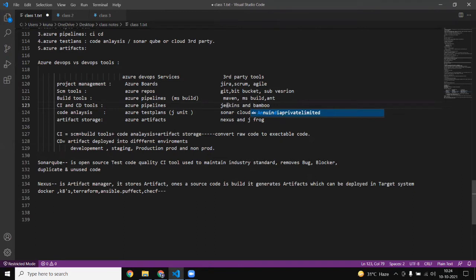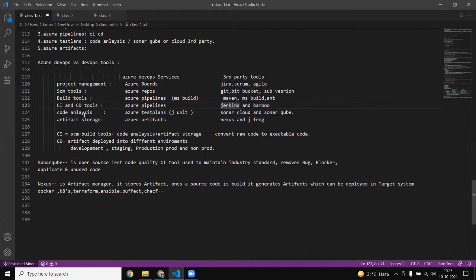But here we are either going with Jenkins or with Bamboo. Jenkins is more friendly because it is more interactive and very well integrated as a third party application. So either we are going with Azure Pipeline or we are going with Jenkins only.